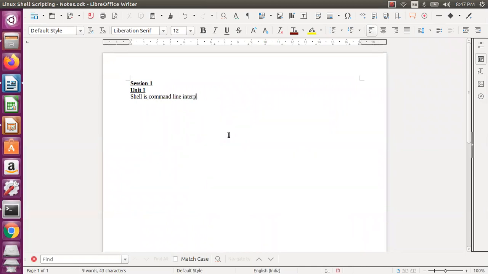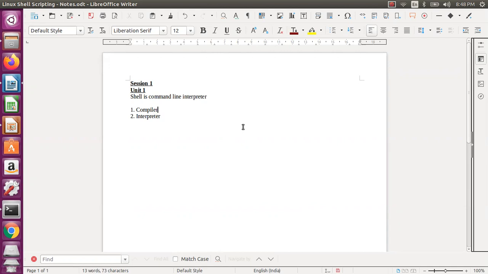Before we go into the types of interpreters, we will first see how the system will understand your program or your request. It can be in either of two ways: one is compiler, another one is interpreter. Of course you have the assembler, linker and all that, but I am not discussing that. My main focus is the compiler and interpreter.